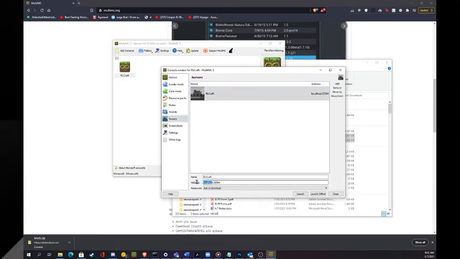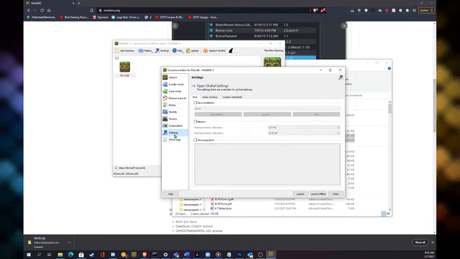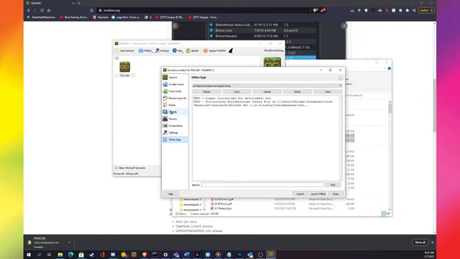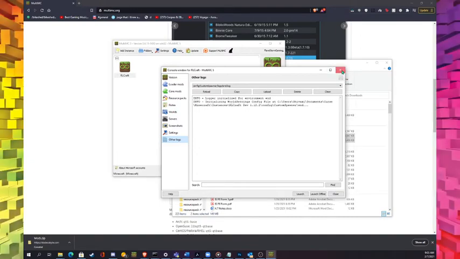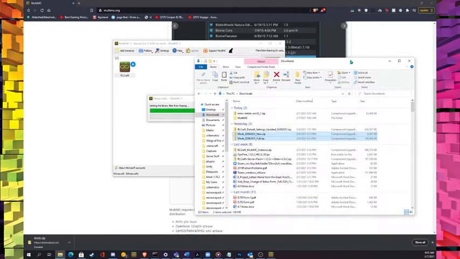Actually, this shouldn't be localhost. It should be the IP, but yeah. And then there's screenshot settings, the logs, all that. It's all here, so that's that. So that's all good. You can just launch it and it will go. Now it'll download a little more stuff, and that's fine.